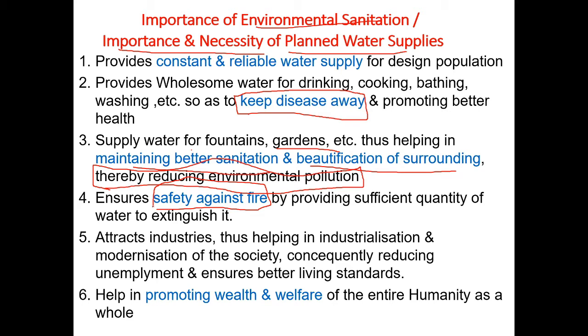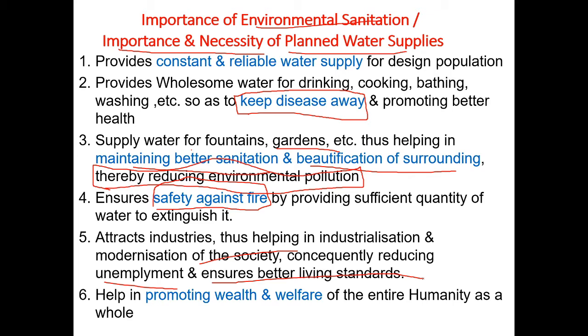Okay, then it attracts industries, thus helping in industrialization and modernization of the society, consequently reducing unemployment and ensuring better living standards. So if you are planning for a good water supply scheme, then you are providing one resource to establish an industry in that particular area.